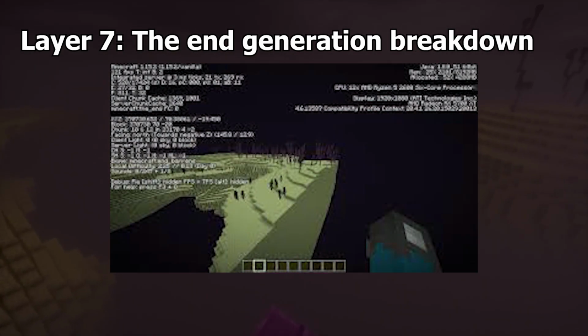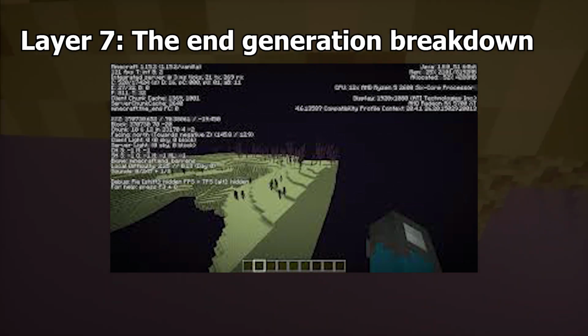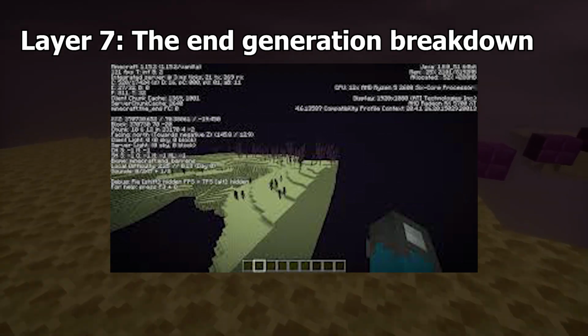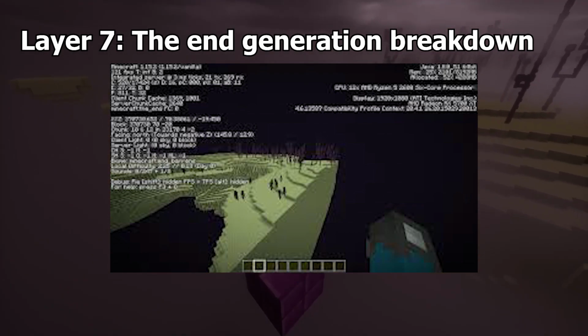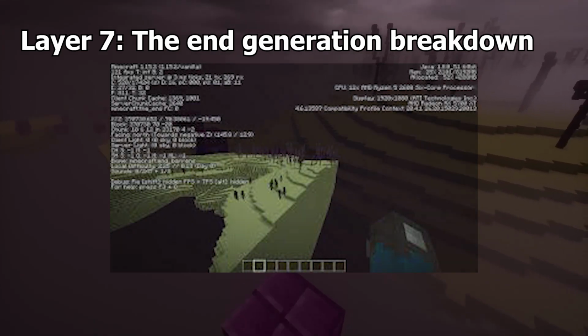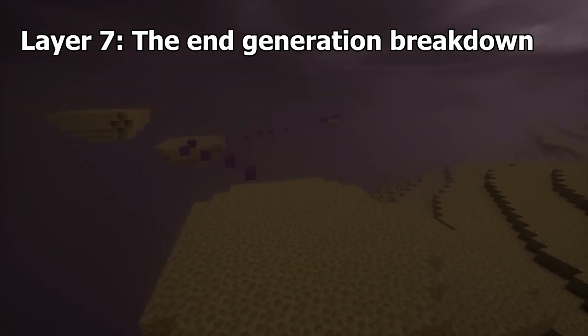The End Generation Breakdown. This is a weird End generation bug that occurs due to an issue with the way that Java programming languages process very large numbers. It caused the End to form eccentric rings around the inner island that go out to the world border, steadily decreasing in size. This bug wasn't found until 2 years after it was created, due to the immense distance one has to travel to reach the abnormalities.